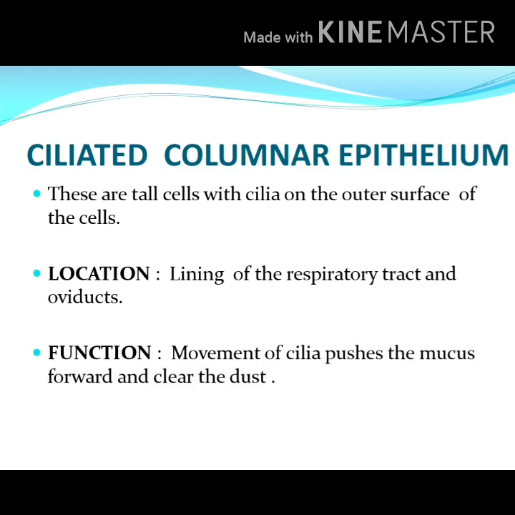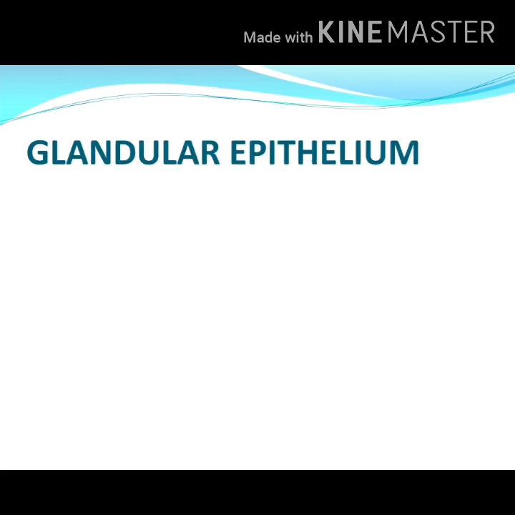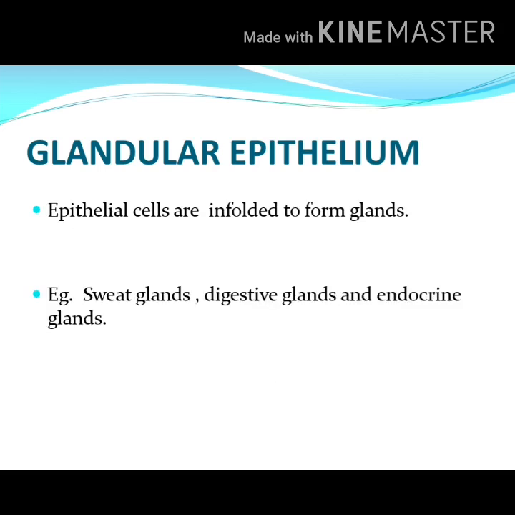In the respiratory tract, you can see the cilia will push the mucus, the slimy substance inside the nose, and it will clear the dust. And in the oviduct, it helps to push the ovum towards the uterus. Next is glandular epithelium. Epithelial cells are infolded to form glands. They are usually present in sweat glands, digestive glands and endocrine glands.